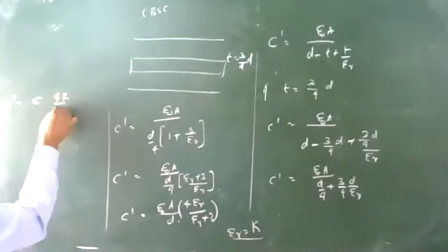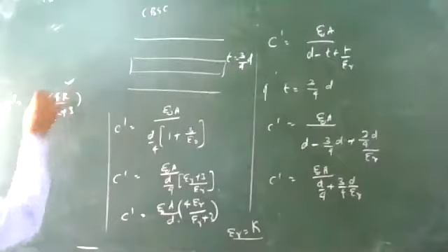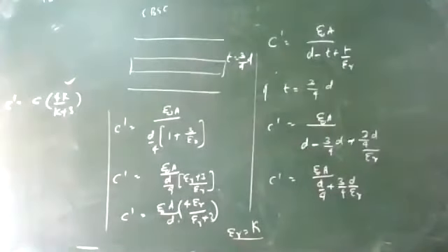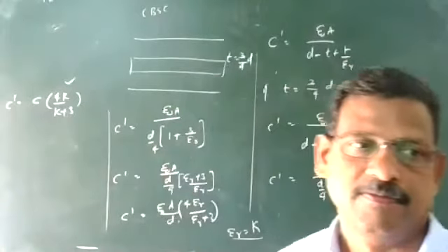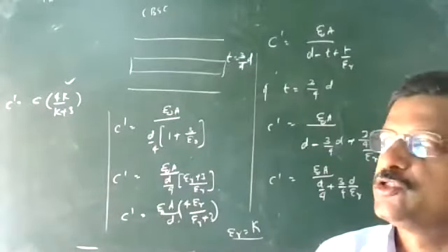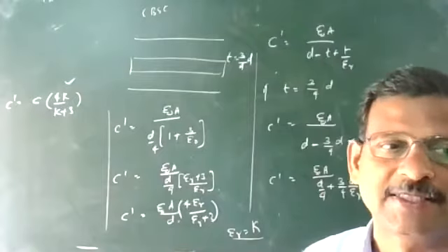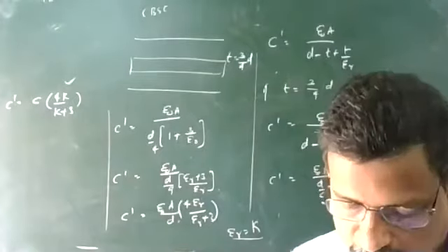So how many times will the capacitance increase in this case? It is 4K divided by K plus 3, because epsilon R can also be given as K. So this was a board question.